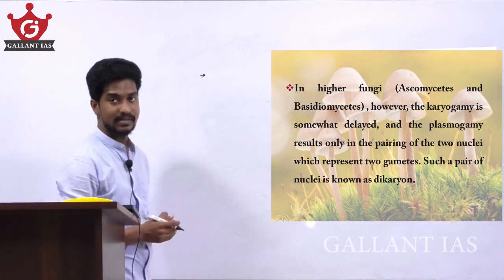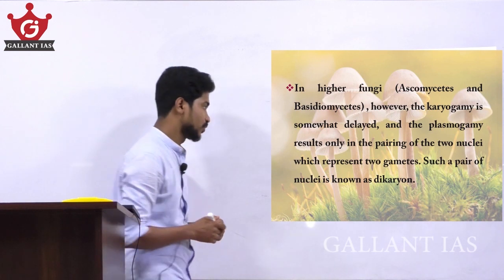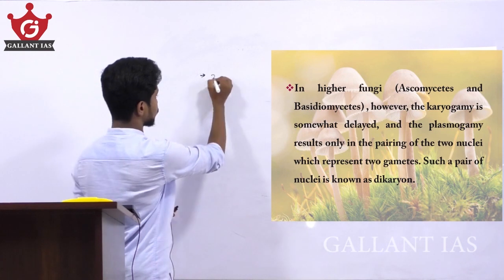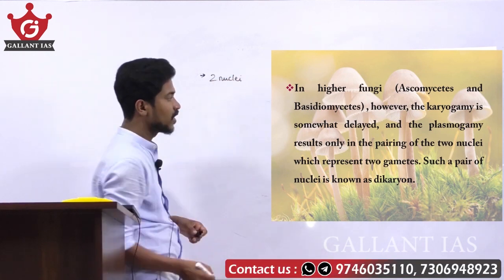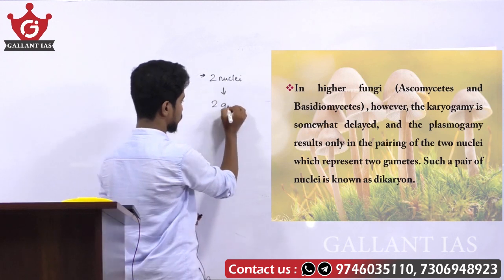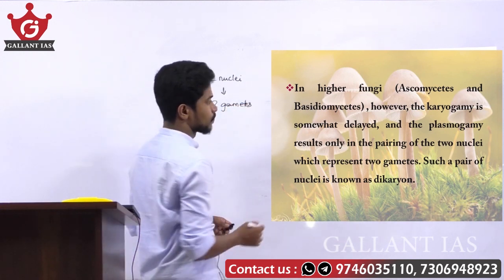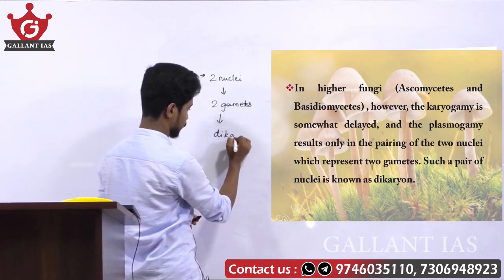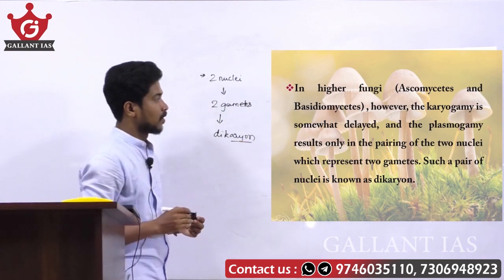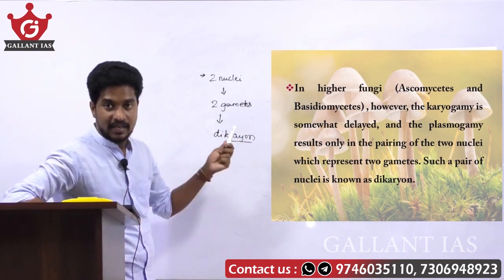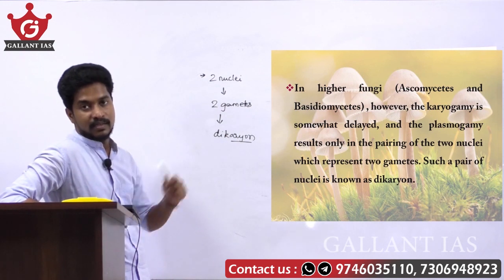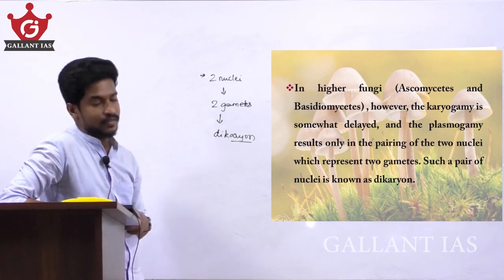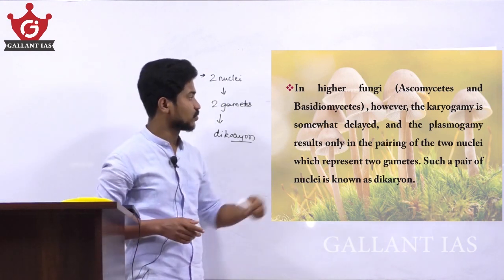In higher fungi, the plasmogamy results only in the pairing of two nuclei, which represent two gametes.